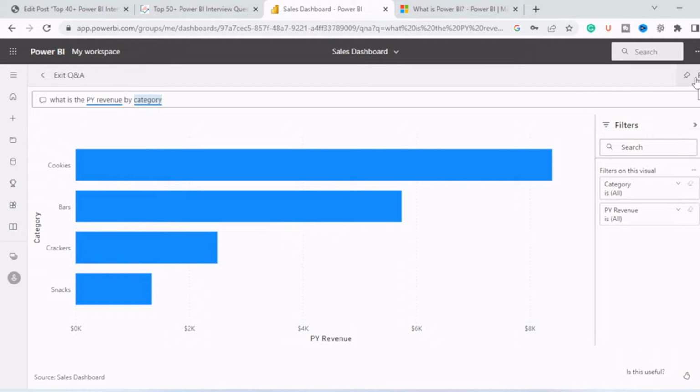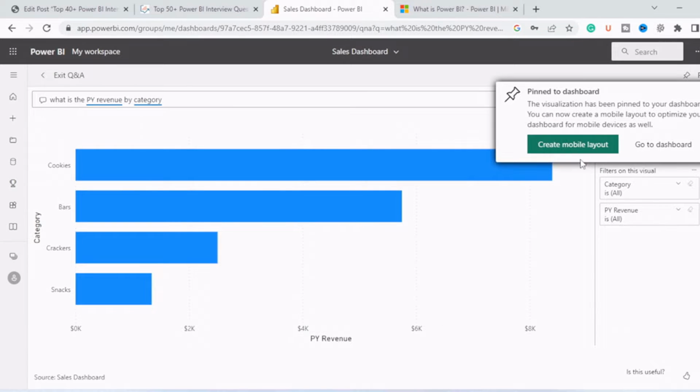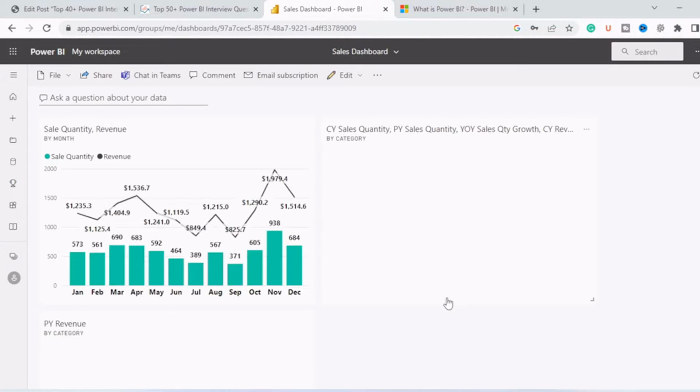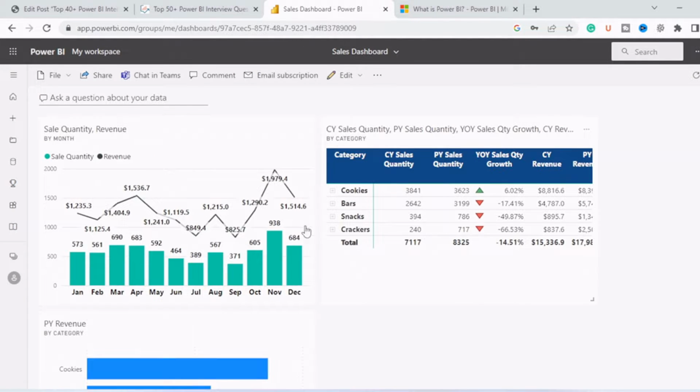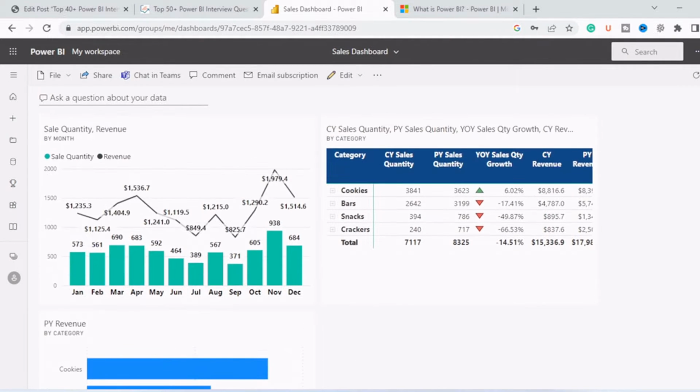And we can pin this visual if we require. Let's pin this in the existing sales dashboard, and it is pinned. So let's check the dashboard now. You can see that with these two visuals, this visual is also created here.